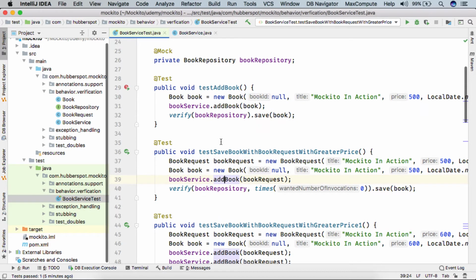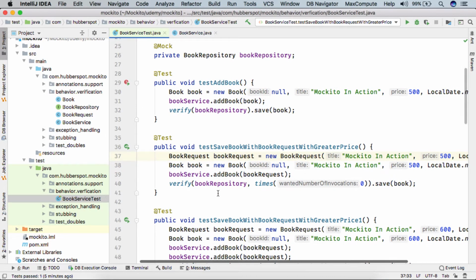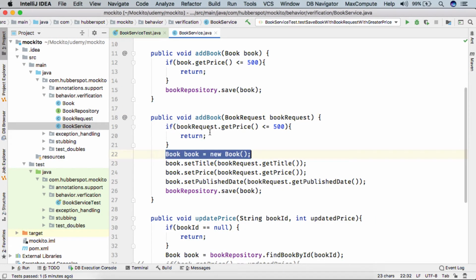How we verified it was we created our book here, and as we know, when we do verify, Mockito uses the equals method to compare this book with the book created internally in the add book method.